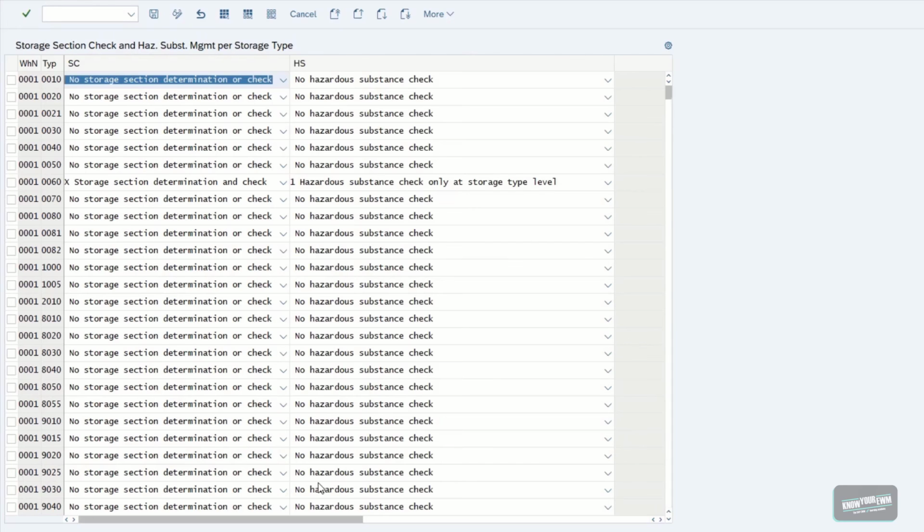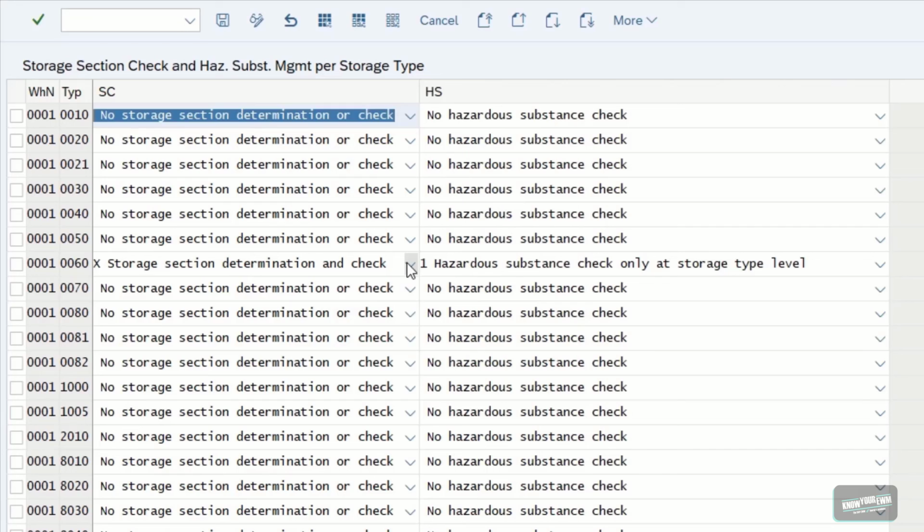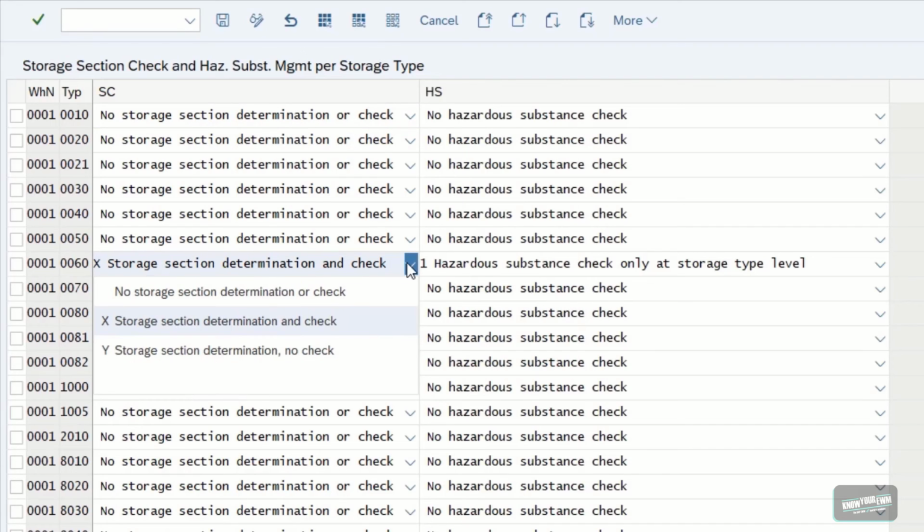If we set the storage section check to active, for example, even entering a destination bin for the warehouse task creation ourselves is going to be checked by the EWM system, whether a put away is allowed for this specific bin or not. In case the bin is not allowed, the EWM will abort the warehouse task creation.